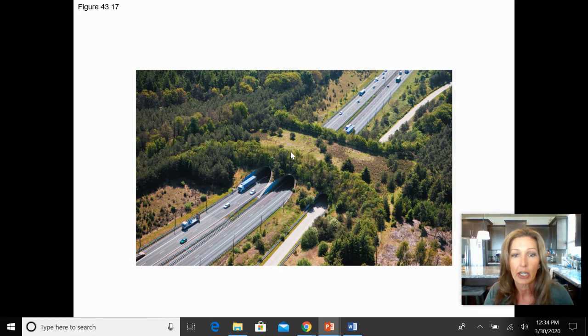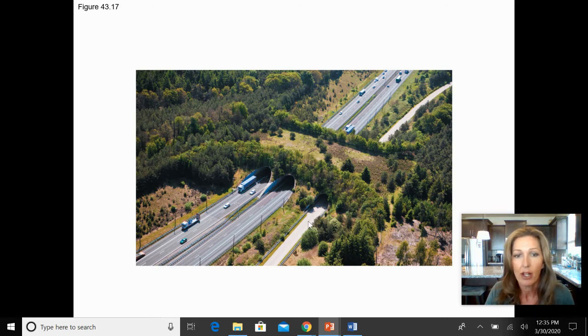What you're seeing here is not just a pretty bridge. This is actually what's referred to as a movement corridor. If you've ever driven over to Salt Lake City, you've taken Interstate 80. Well, that's just a vast open freeway, and you have lots of deer that need to cross from one side of the freeway to the other.